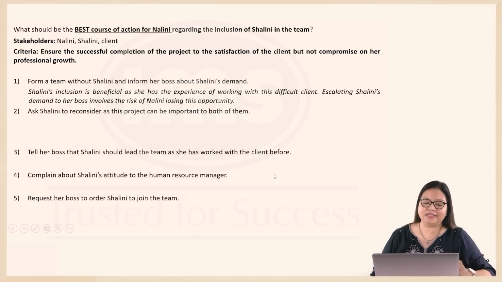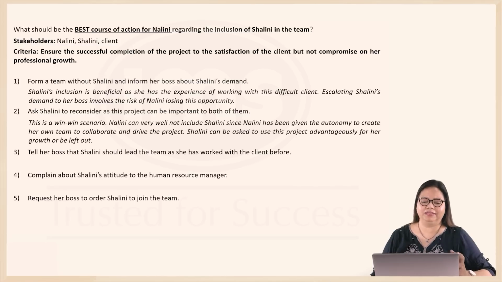2. Ask Shalini to reconsider, as this project can be important to both of them. Now, this is quite balanced and appears quite win-win too. There are multiple things that this can fulfill. Now, Nalini can very well tell Shalini that, look, I've been given the autonomy and power to create my own team and collaborate with the team and drive the project, which means my decision is final here.